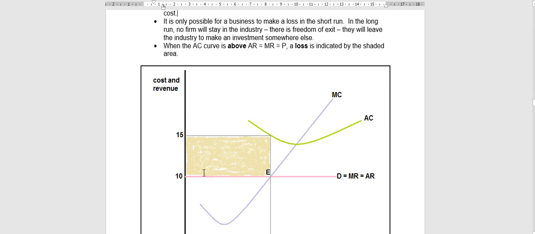So in here you can see now the pink graph, that's my average revenue. So when I put in my average cost, it has to be above my average revenue. That means that average cost is higher than average revenue, which means a loss is going to be made.